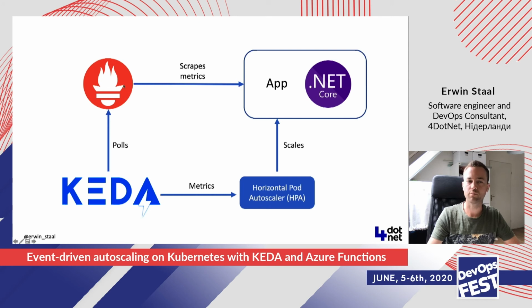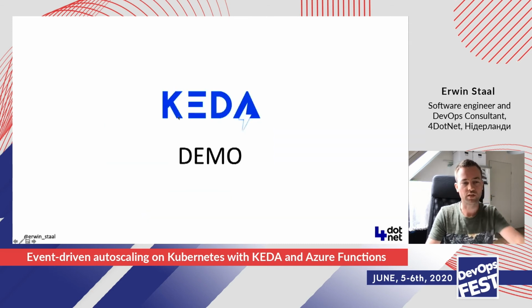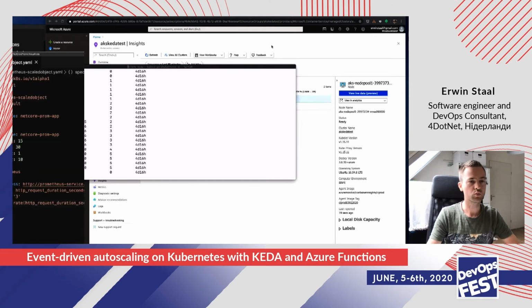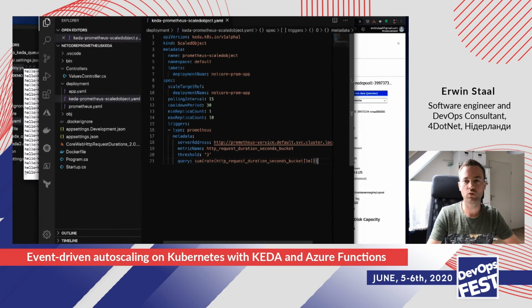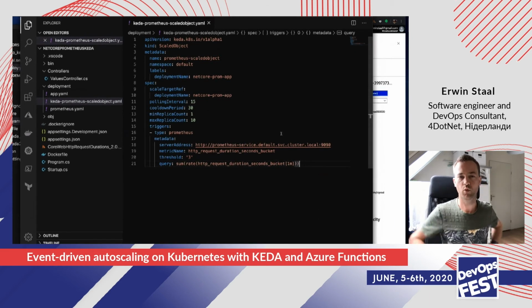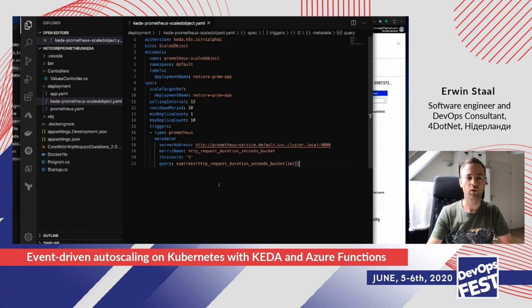So you can put in Prometheus whatever metric you like, and you can then have KEDA scale based on whatever that metric might be. So let's have a quick look at what that looks like. Let's go into this one. So it's not that much different from the example we just looked at. I wrote a very small API that exposes the metrics on an endpoint.